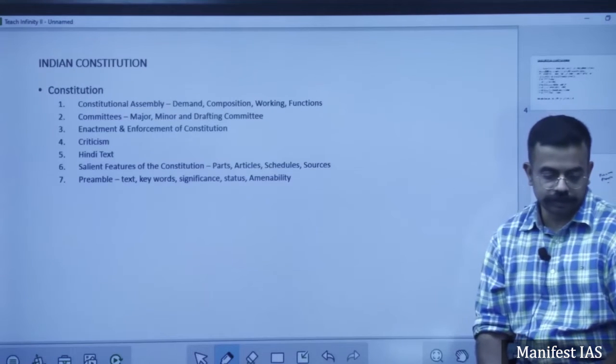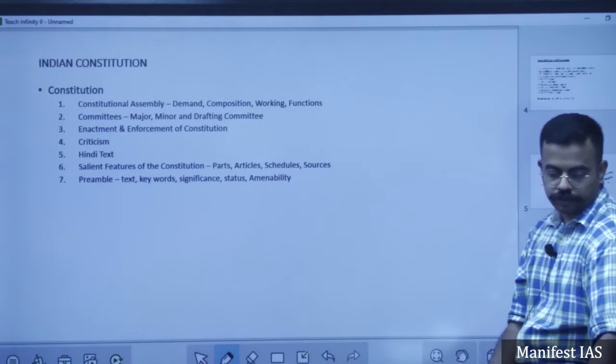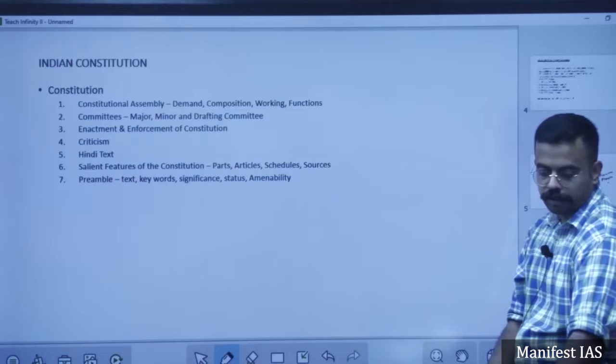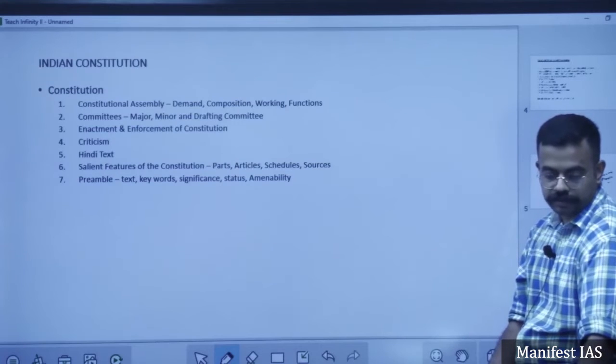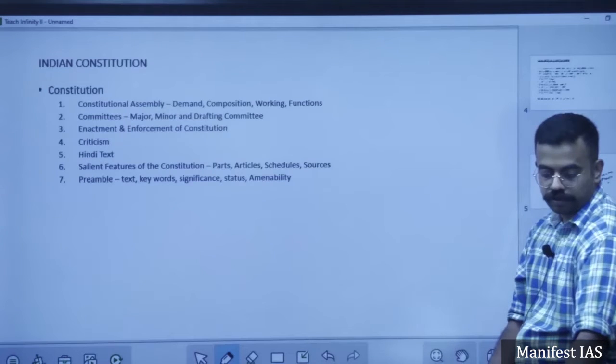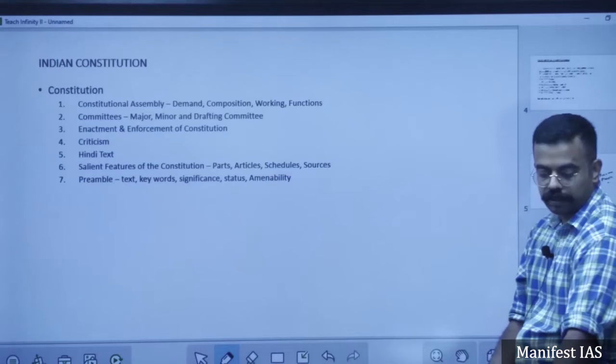So in the constitution, we had representation of all the communities, all the parties, all the areas, provinces, so basically it was a multi-representative body.